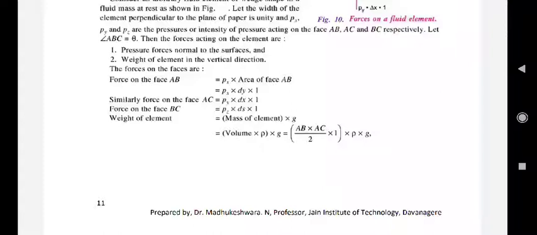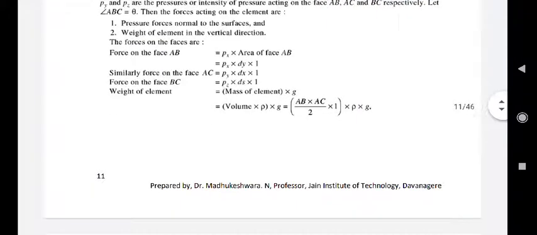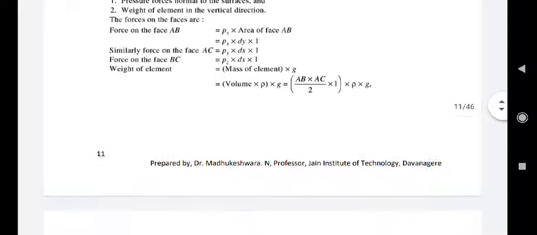Therefore, volume into rho into g, where volume is the area of the triangle, AB into AC divided by 2, multiplied by unit thickness. Multiplying with the density will become kg, that is mass. Mass multiplied by acceleration due to gravity will become Newton, that is weight.